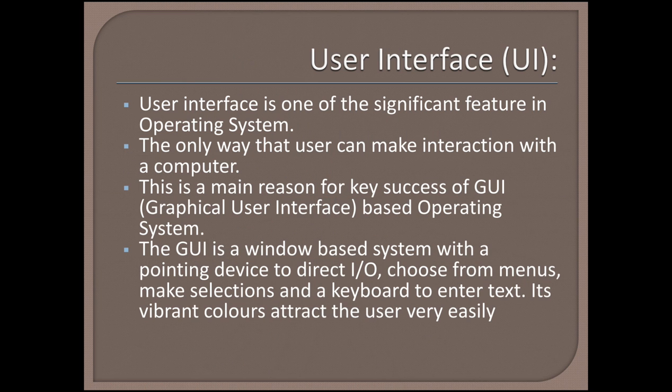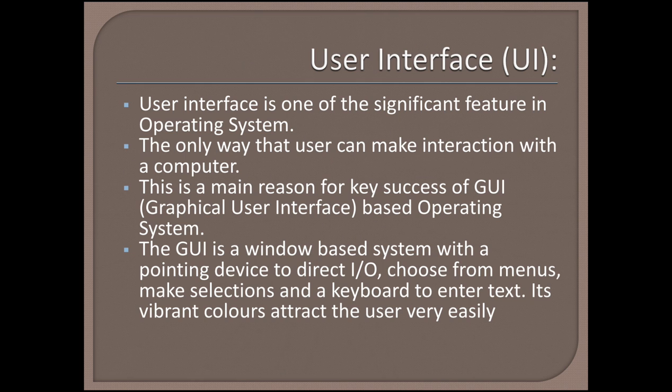First one is user interface, that is UI. The short form of user interface is UI. User interface is one of the significant features in operating system. It is the only way that a user can make interaction with a computer. This is the main reason for the key success of GUI, that is graphical user interface based operating system.